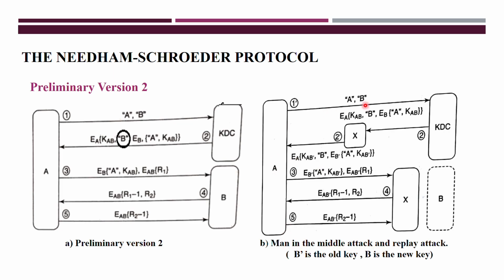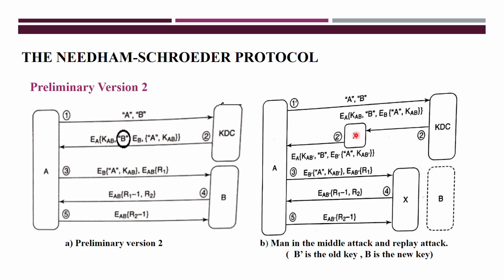Now with the help of this scenario, let's see how the man in the middle attack works here. Same as before, first A sends the identifications of A and B to KDC. When KDC receives, it sends the reply. See here, B is the identification of B here. Now this X is the attacker.